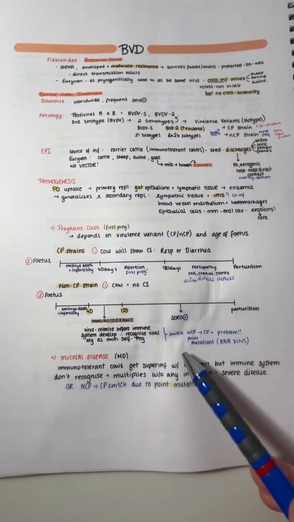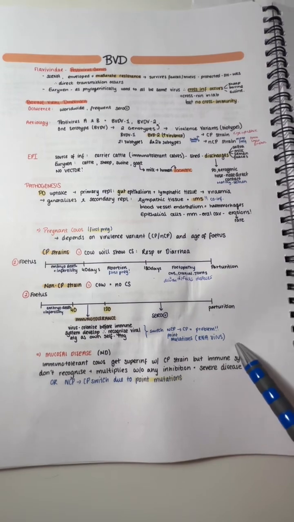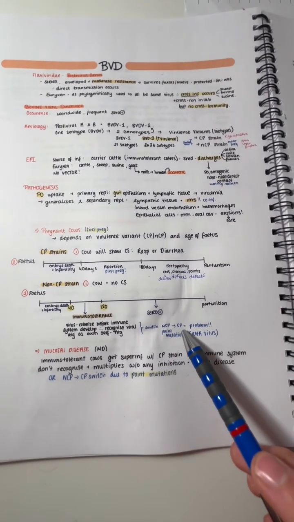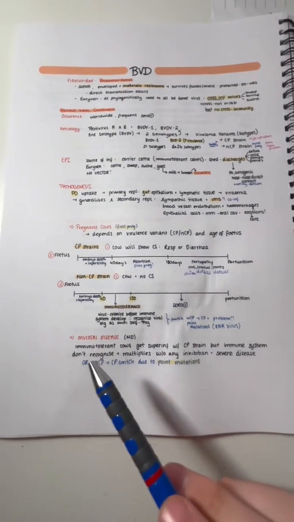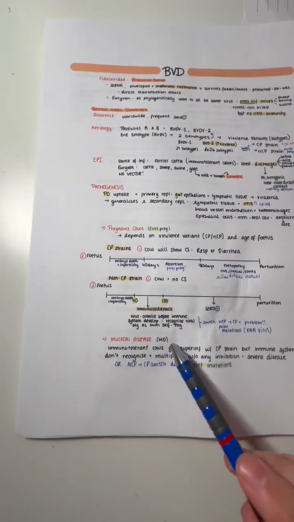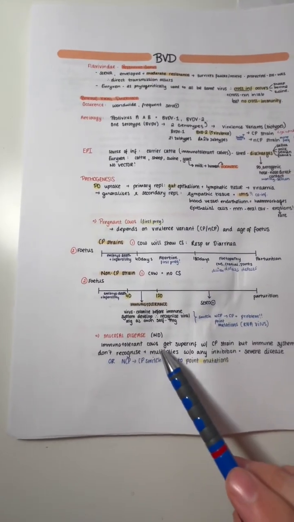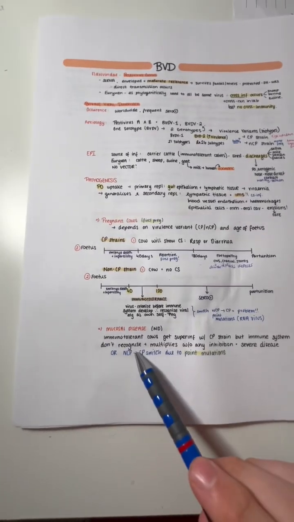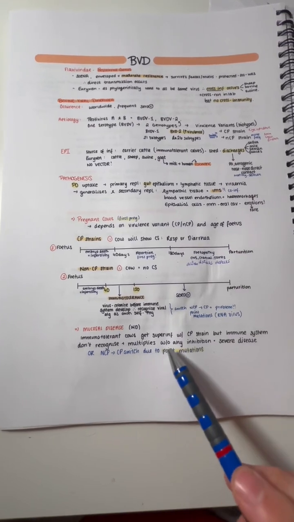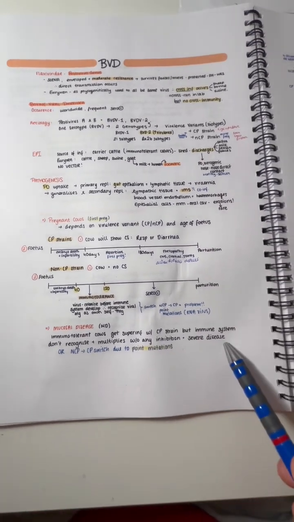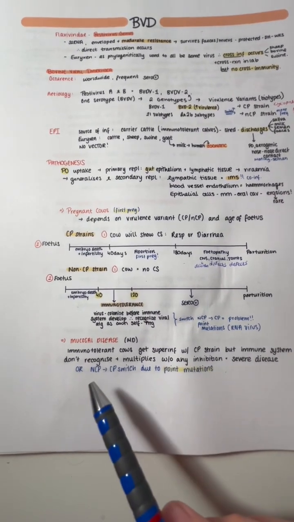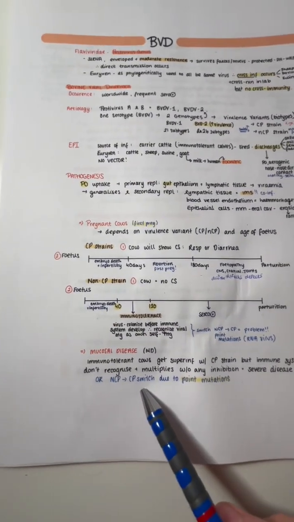This is a very big problem in point mutations, since it's an RNA virus, as the non-cytopathic strain can mutate into a cytopathic strain. This can cause mucosal disease, also known as MD. So immunotolerant cows get superinfection with cytopathic strains, but the immune system does not recognize it and the virus multiplies without any inhibition, which leads to severe disease. It usually happens when there's a point mutation when a non-cytopathic strain switches to a cytopathic strain.